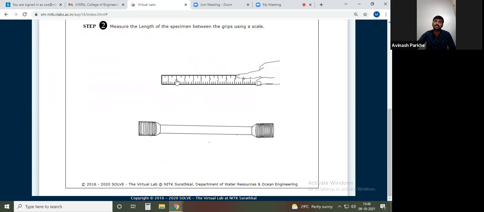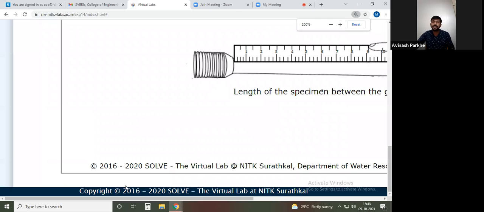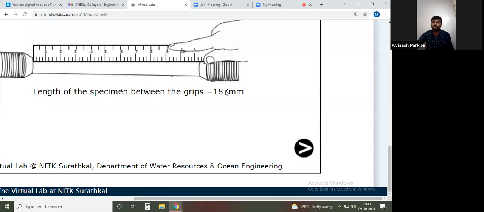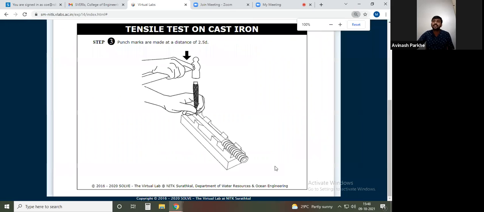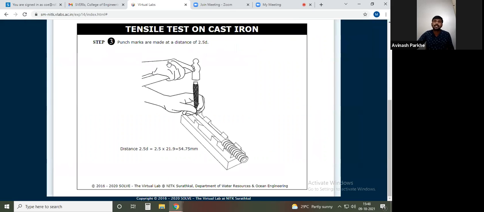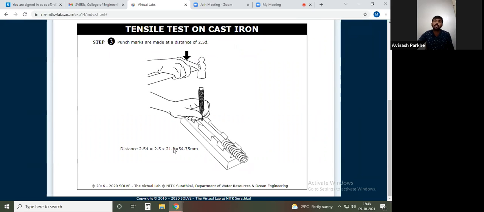Second, measure the length. Only the working length I have to measure. How much length is there here? They have mentioned 187 mm. This is the length of the cast iron specimen. Here it is not mild steel, it is cast iron. Next, mark the punch. Now here the diameter is different, therefore 2.5 into 21.9. The distance between the two punch marks is 54.75 mm.